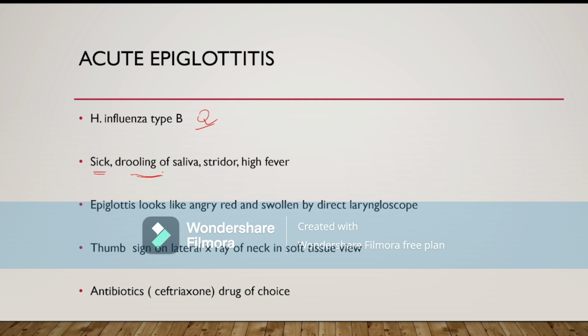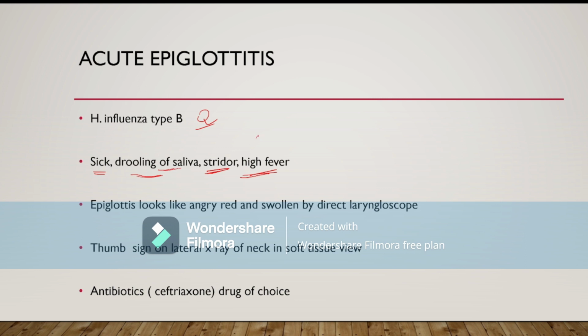The child cannot swallow the saliva, and inspiratory stridor is present, and due to the bacterial cause the child suffers from high grade fever. First the child has a common cold with runny nose and malaise, and after that suddenly the child has high grade fever with inspiratory stridor and drooling of saliva.